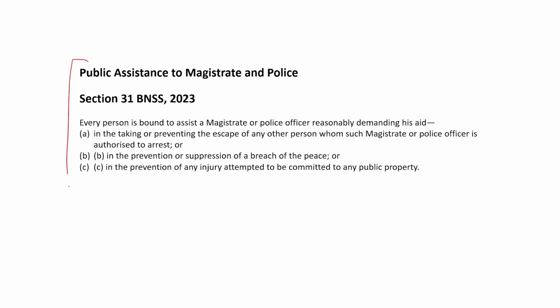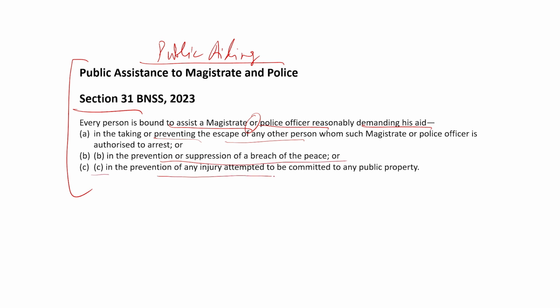Now, let us see public aiding police and magistrate. Section 31 says every person is bound to assist a magistrate or police officer reasonably demanding his aid in preventing the escape of any person, B, in prevention or suspension of breach of peace, C, in prevention of any injury attempted to be committed to any public property.